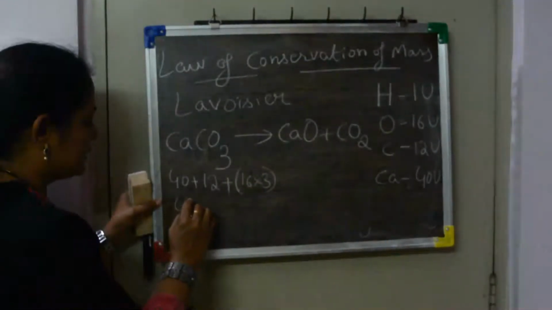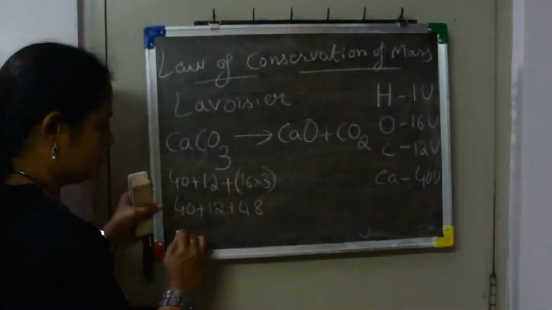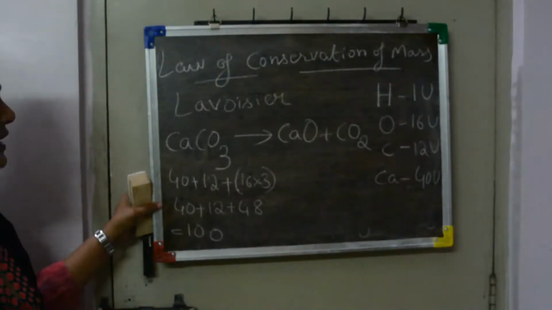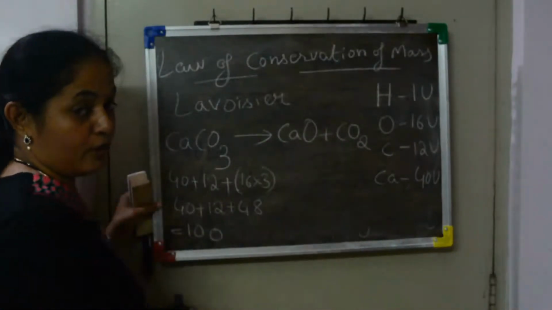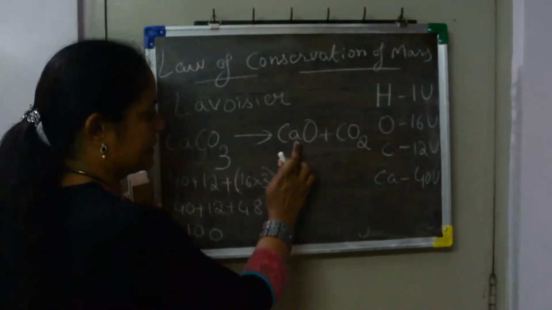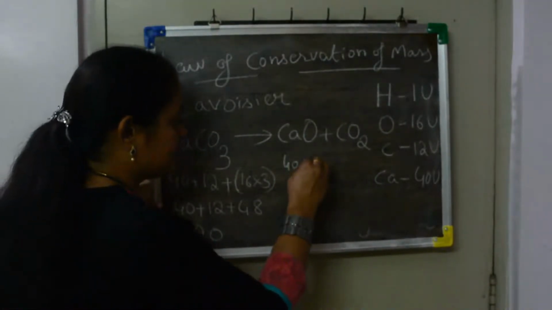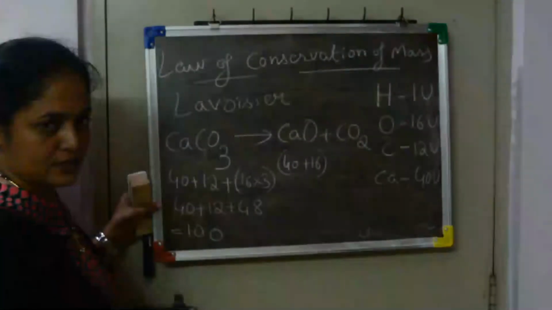Okay. So 40 plus 12 plus 48. How much? 100. So the reactants' mass is 100. Now we will calculate the products' mass separately. Calcium oxide. Calcium mass is 40, so 40 plus oxygen, which is 16. So this is the mass of calcium oxide.